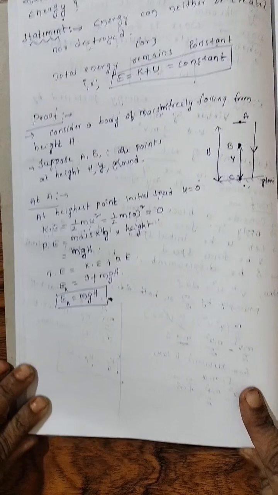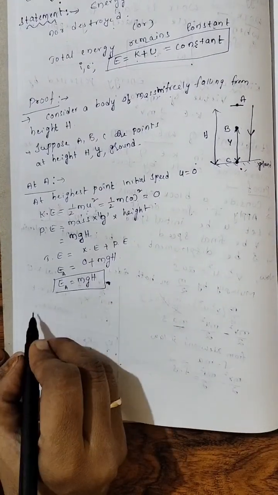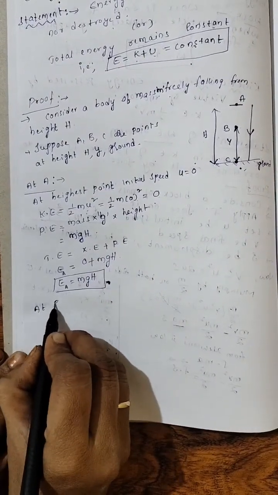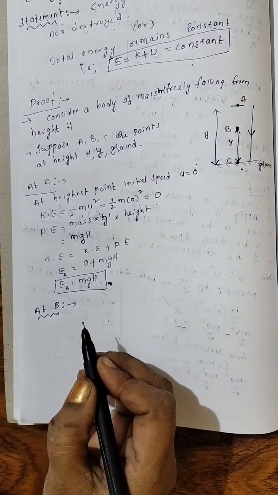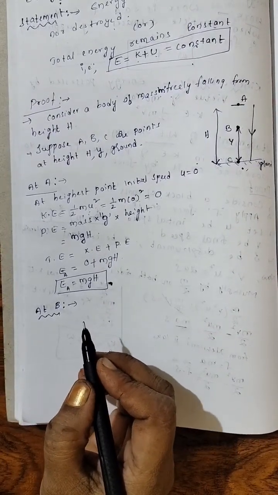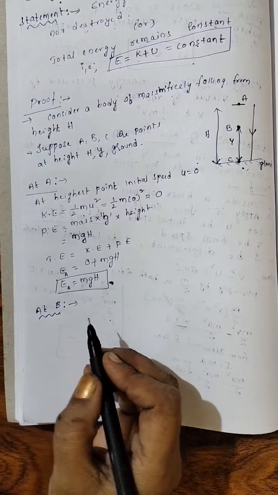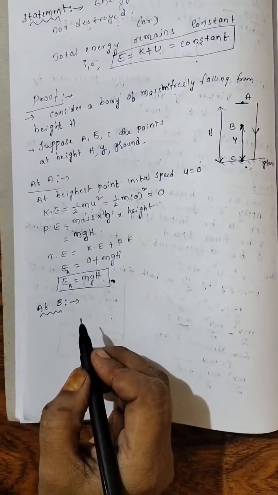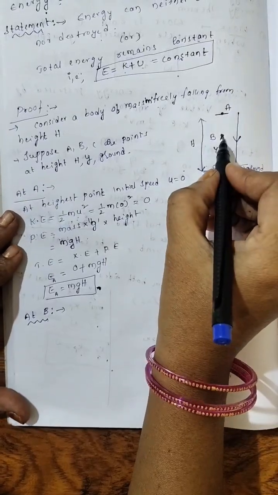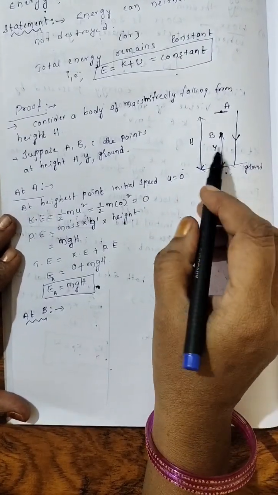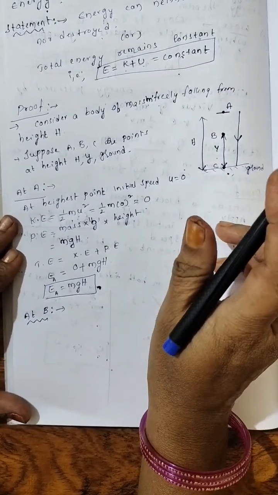Clear? Now, next, let us move to point B. A little bit mathematical part will be at point B only, but it is very easy to do. So, no need of worrying about that. Just listen carefully. Now, at point B. From ground, it is at height y.